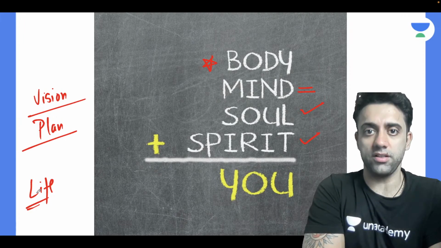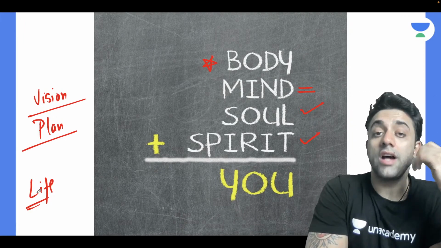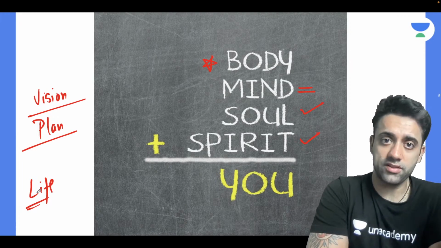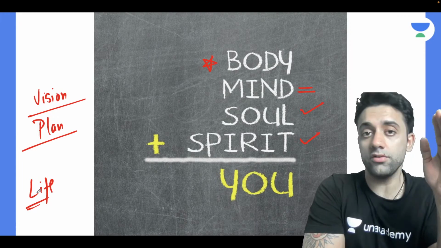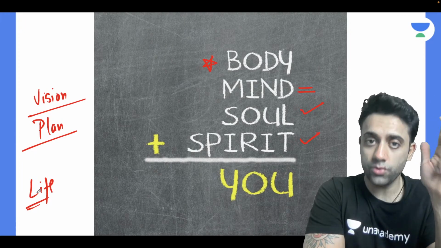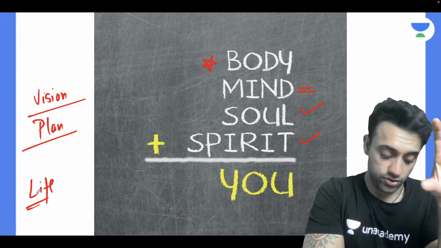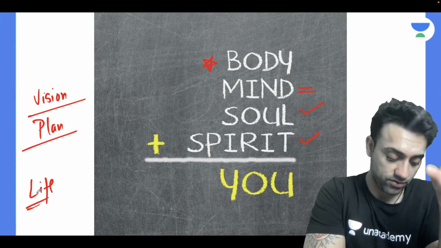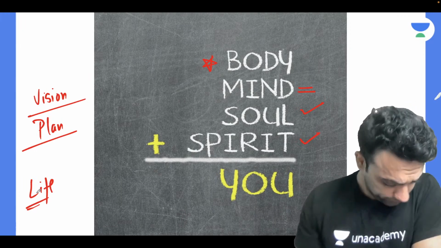I'm the youngest in my whole generation who got the BMW. So I have a vision. So I had a plan, and I was working for that. So you also must have a vision and must have a plan. So body, mind, soul, and spirit, and that's you. Remember that. Okay, that's you. Exactly.